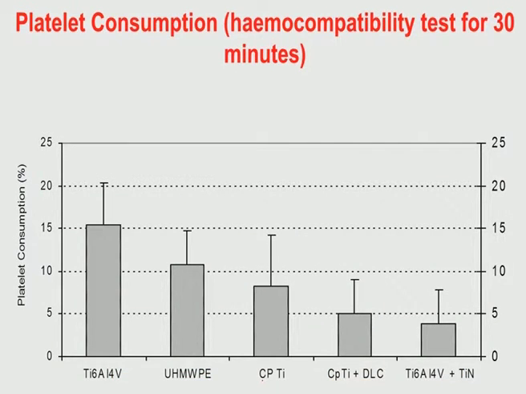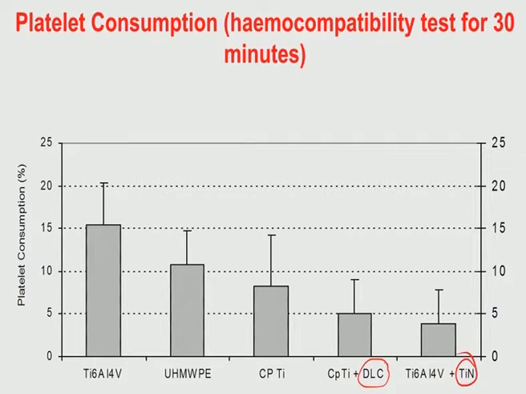Now, in terms of quantification, people have done this hemocompatibility test for 30 minutes, and they have quantified the platelet consumption after this 30 minutes test, and they have used different types of materials: titanium 6%, aluminum 4%, vanadium, ultra high molecular weight polyethylene, commercially pure titanium plus diamond like carbon coating, and titanium 6%, aluminum 4%, vanadium, on the top of which we have used titanium nitride coating. In one case you have diamond like carbon coating, in one case you have a titanium nitride coating.